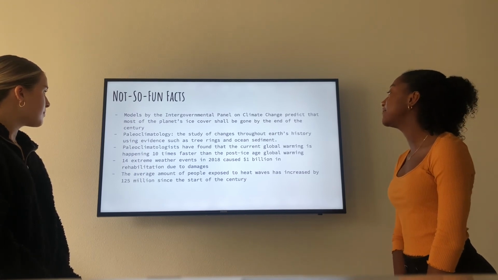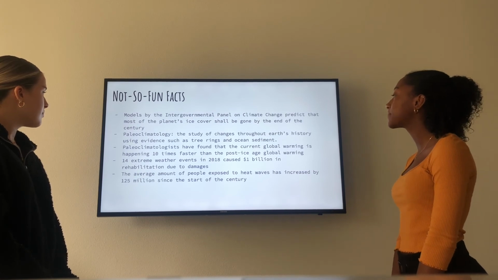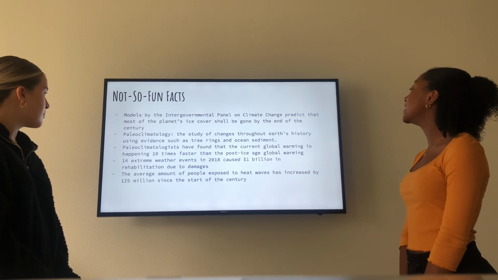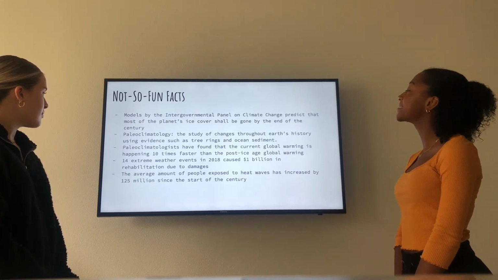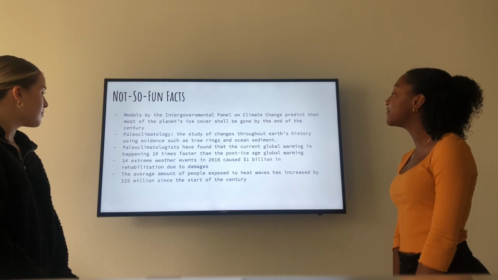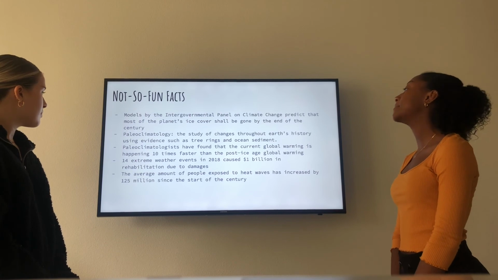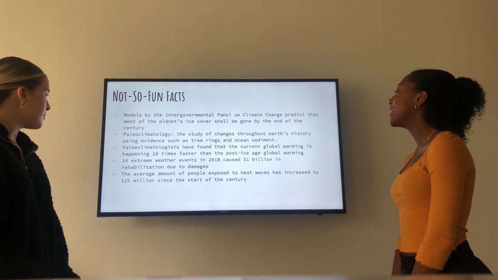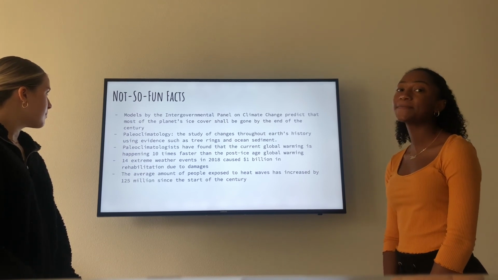Paleoclimatology is the study of changes throughout Earth's history using evidence such as tree rings and ocean sediment. Paleoclimatologists have found that the current global warming is happening 10 times faster than the post-ice age global warming. 14 extreme weather events in 2018 caused $1 billion in rehabilitation due to damages. The average number of people exposed to heat waves has increased by 125 million since the start of the century.